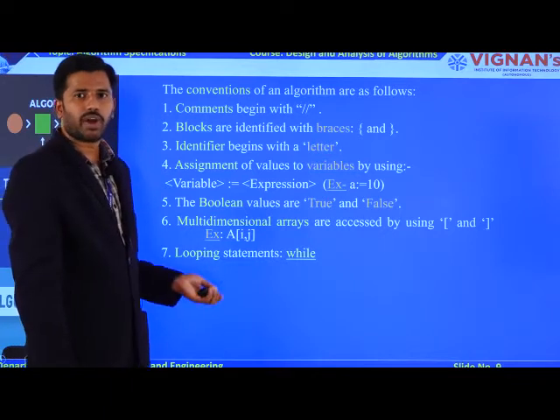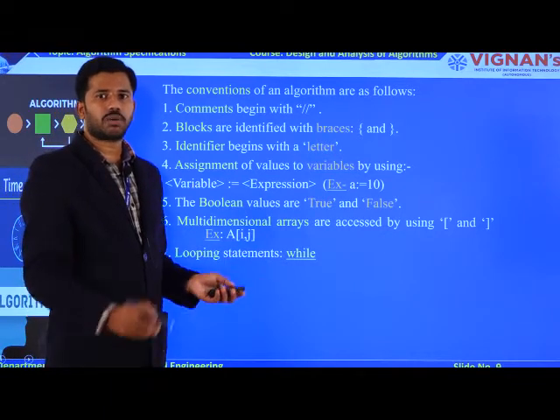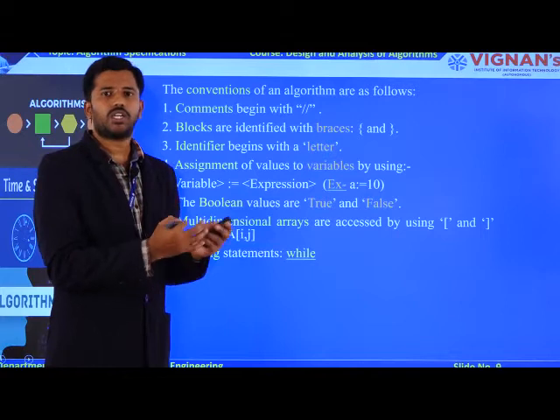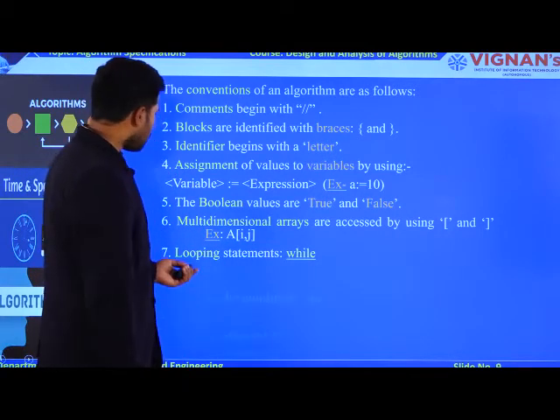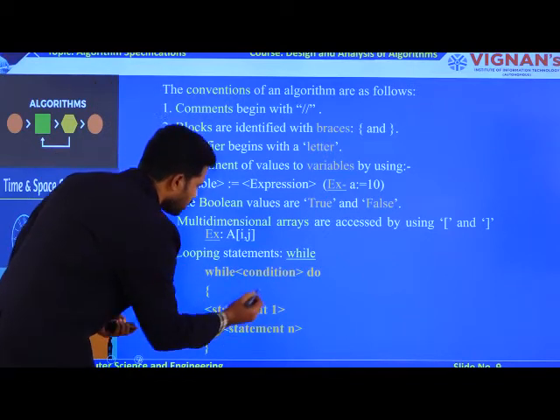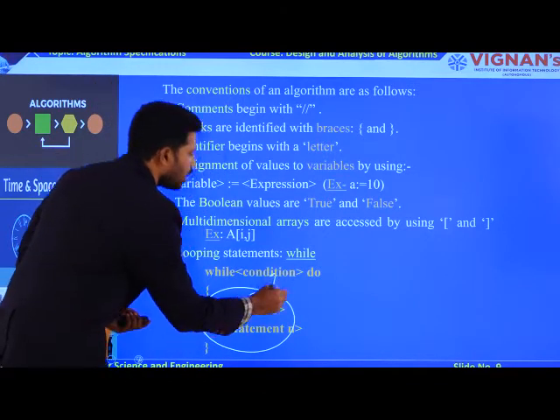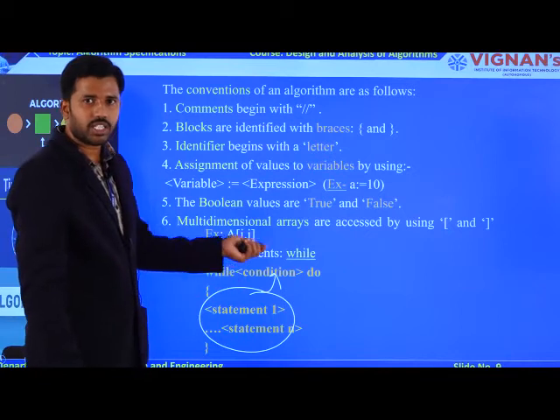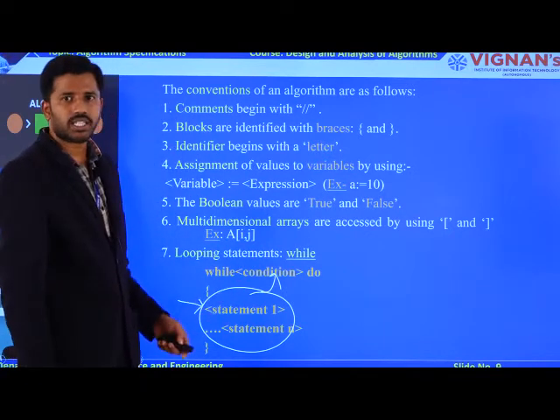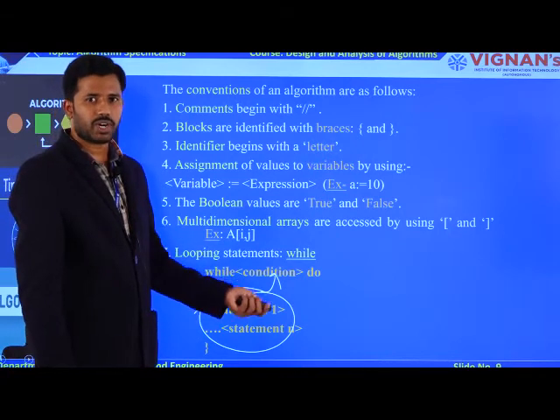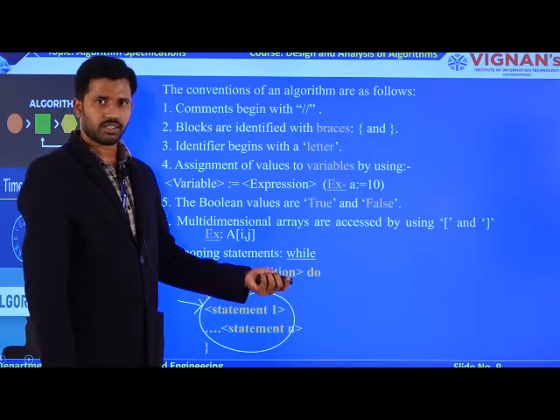You are aware of while loops, right? To execute some set of statements continuously, you go for looping statements, right? So the looping syntax is: to execute multiple statements, initially you need to verify the condition. If the condition is satisfied, then only the logic is capable of executing all these statements starting from statement 1 to statement number n, right?